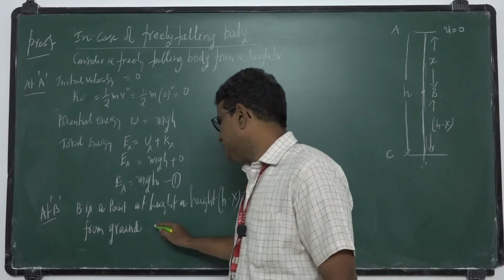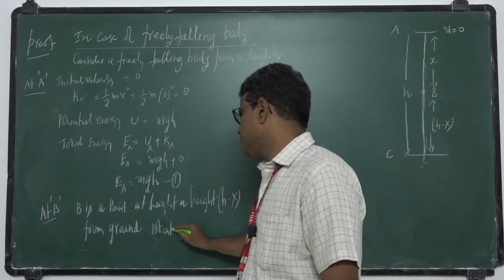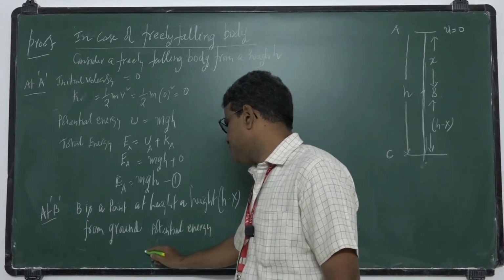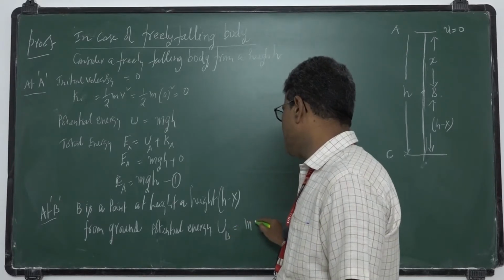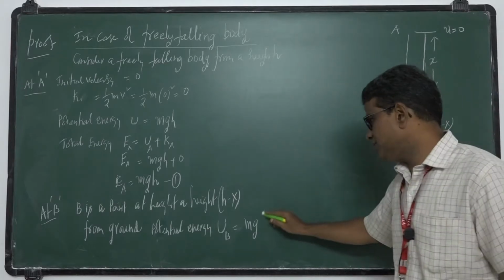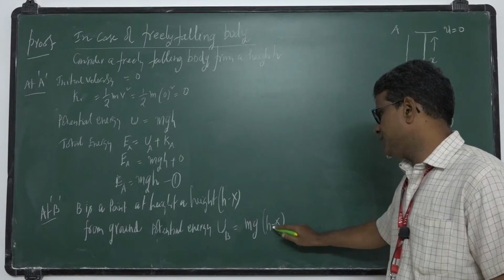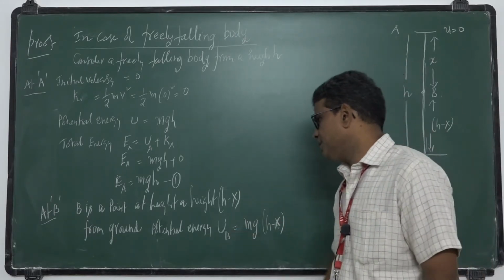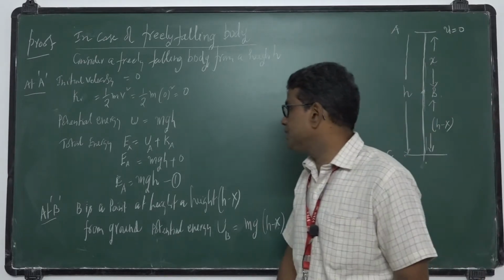So I want its potential energy. Potential energy is represented with the letter U. UB is equal to mg times h. What height is it from the ground? h minus x. So it is mg(h minus x). This is potential energy at B. I want kinetic energy at B, so for that you need velocity at B.